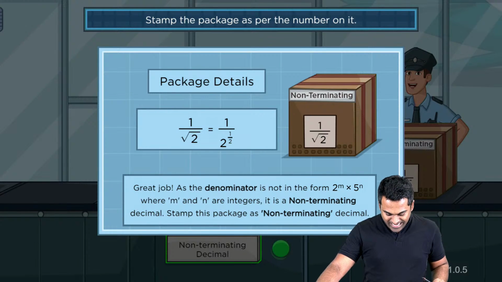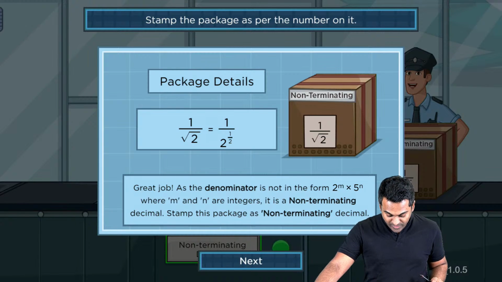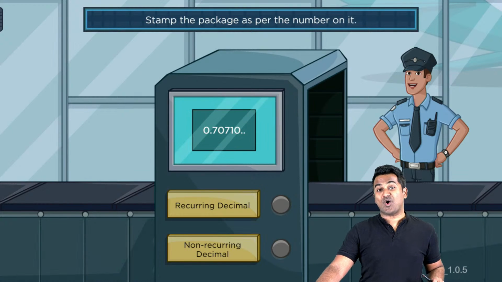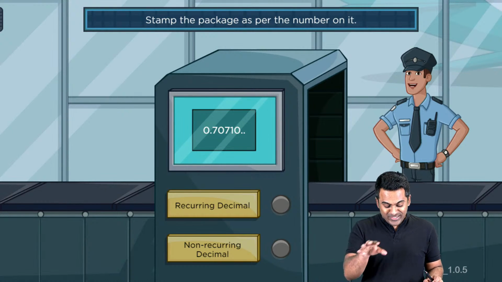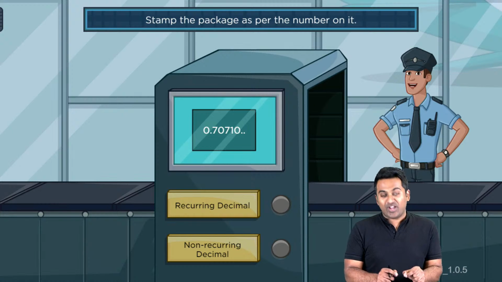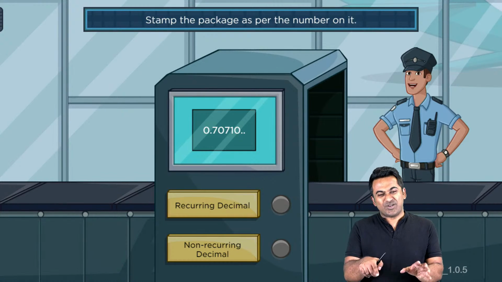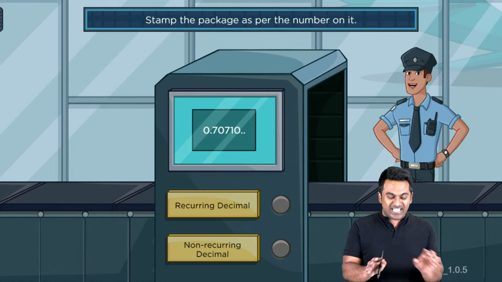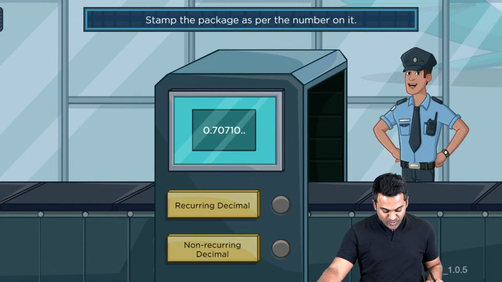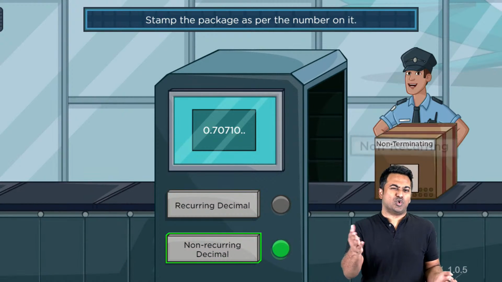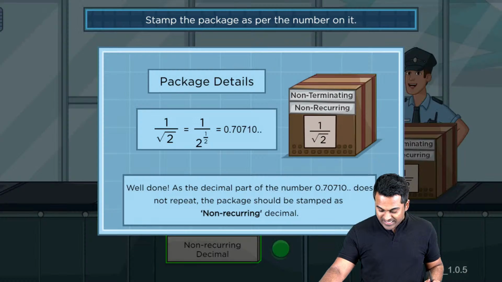All right, awesome. Now the next part is where we've got to decide if this is rational or irrational. Okay, so is it recurring or non-recurring? Again, the next bit, we've understood that this is non-terminating, but is it recurring or is it non-recurring? As you can see, they've given you a hint here. 70710, so you don't see any recurring pattern out there, right? So it is quite a random pattern. So this is going to be non-recurring. Very good. This is non-recurring because you don't see any particular pattern that is repeating out there. So yes, non-recurring for this.